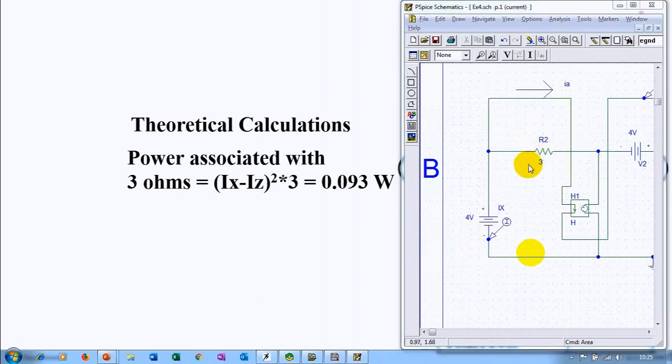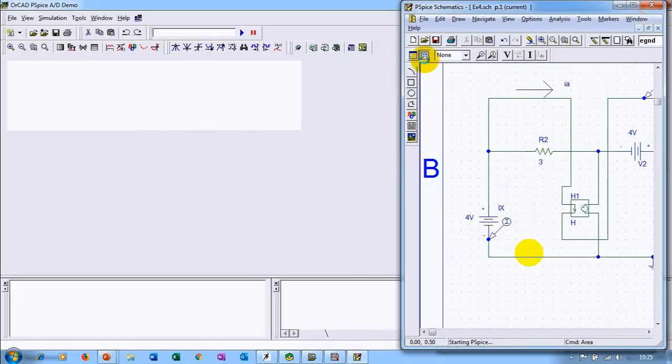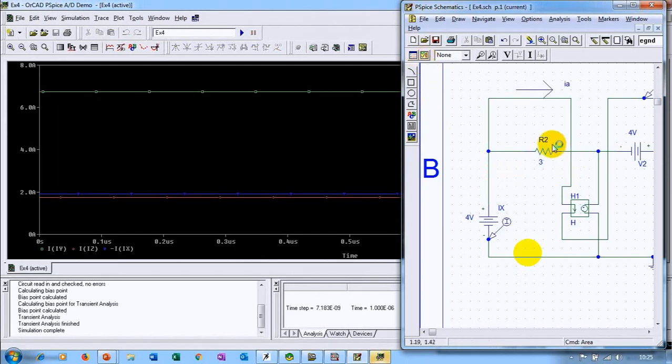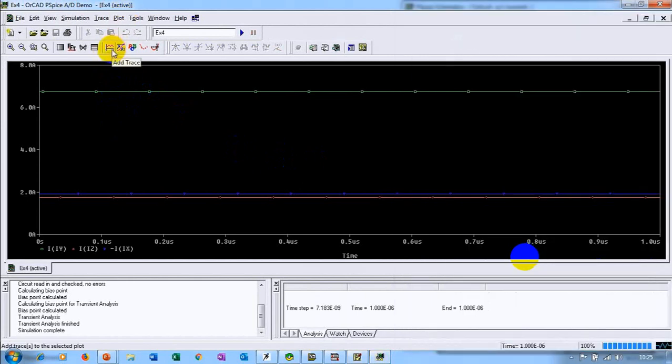Now, what we can do is simulate. Now, where are we finding power? Power associated with this 3 ohm. What is the variable name? The variable name is R2. So there are different ways you can do this, and I'll show you both. You can go to add trace. You can see this icon which says add trace.